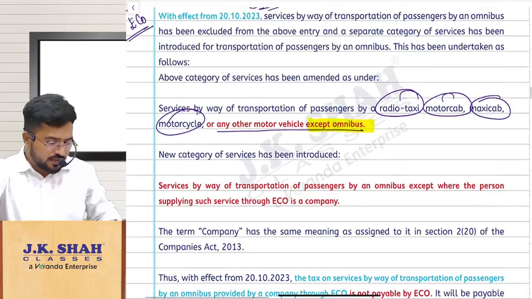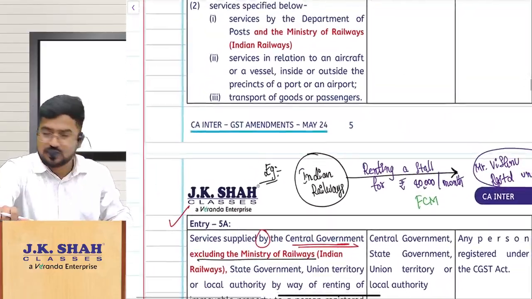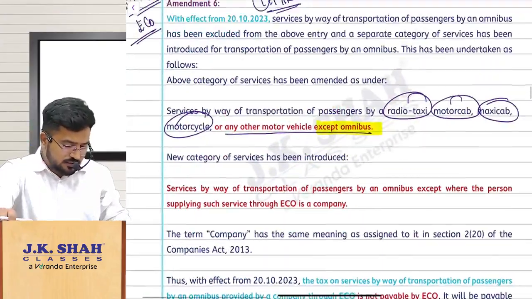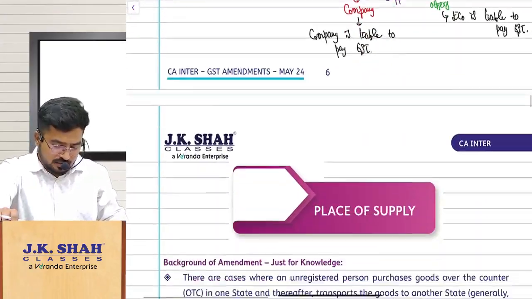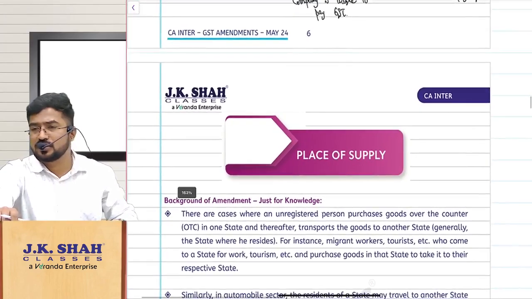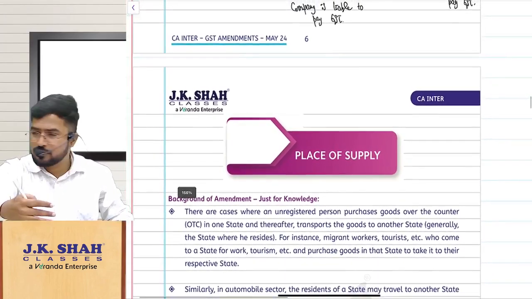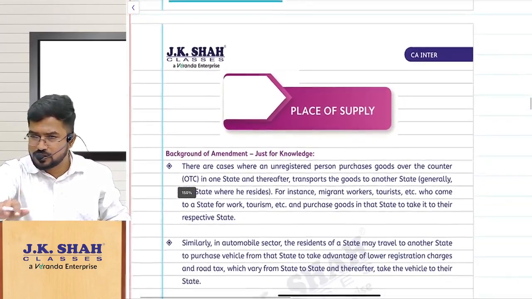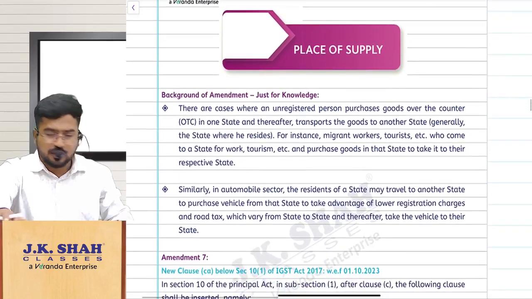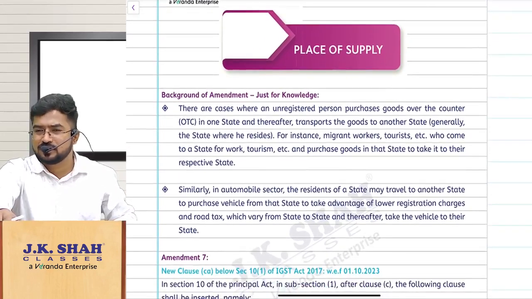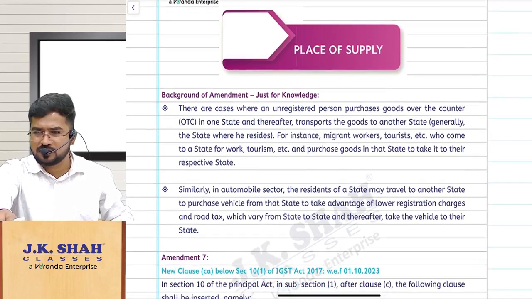Guys, we are done with this chapter number 3, charge. So supply and charge we have discussed. Six amendments are covered so far. Already 30% of the amendments are done in the discussion now. Okay, so now let us move on to the next one. Place of supply. Do you remember place of supply still? You want me to give the gist?